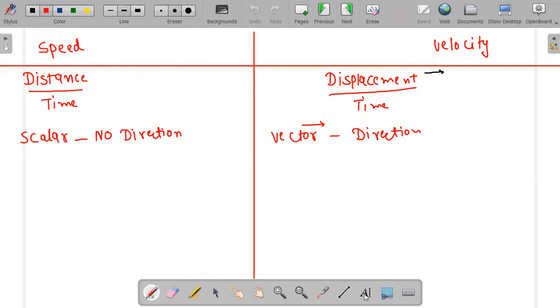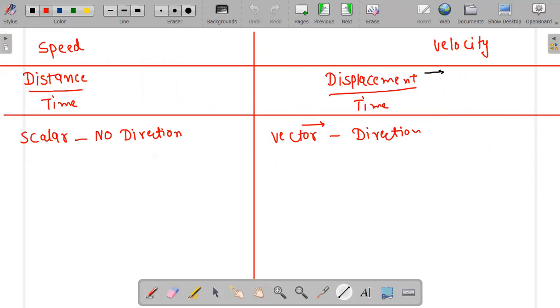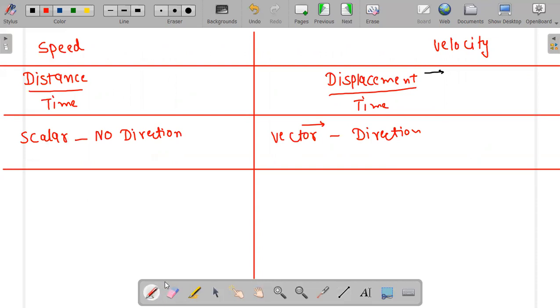Okay, next point. I'm writing same points of distance and displacement. Remember, I'm not changing any point because nothing is changed. Only this thing is changed: meter upon second, and it is meter upon second. Other than distance and displacement, nothing is changed, and displacement shows you direction from where to where. Everything else is same, remember.